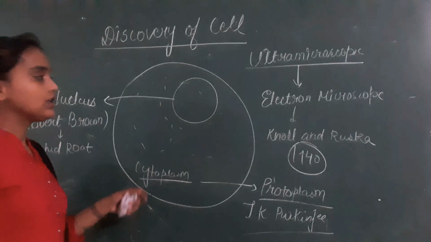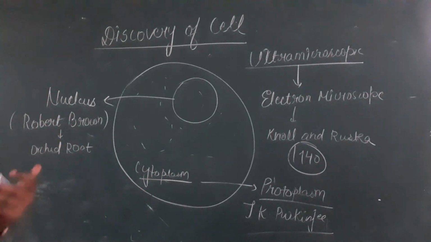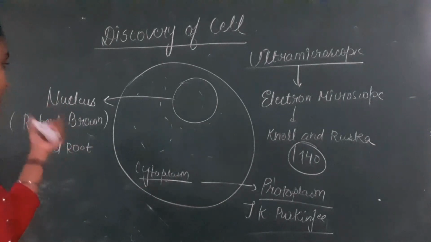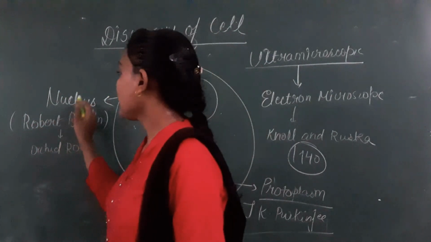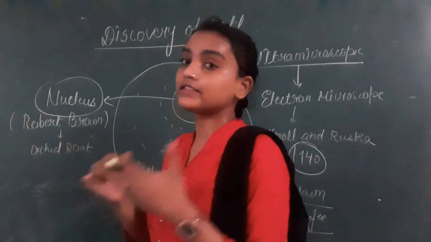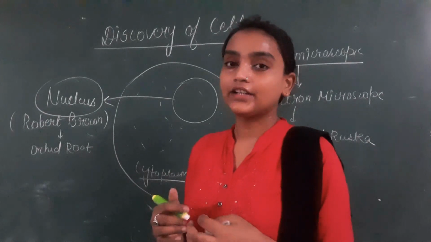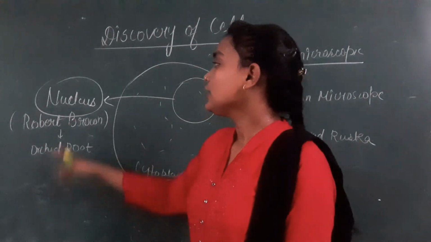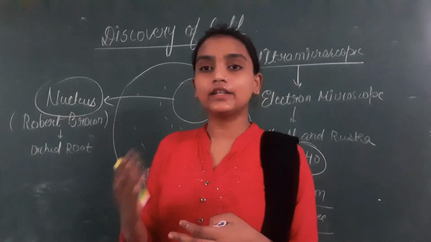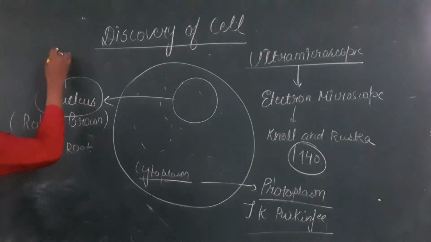Alright children, now you know the nucleus was discovered by Robert Brown, but the nucleus as the center of heredity, because it comprises the DNA, that is your inheritance, or genetic material, this term was given by Ernest Haeckel.